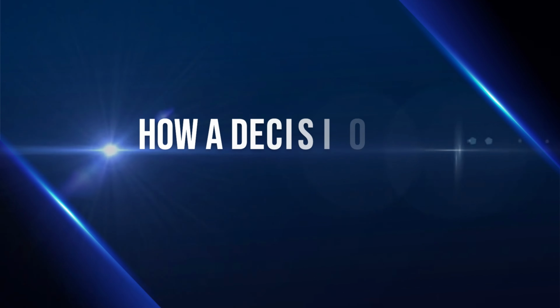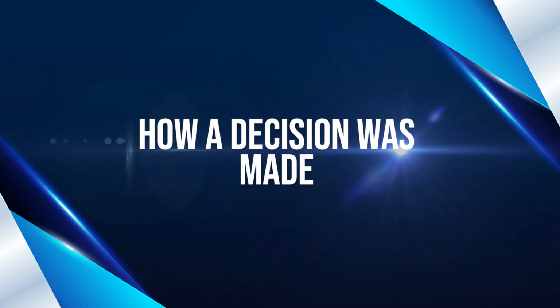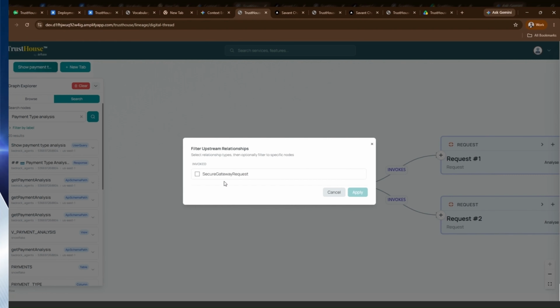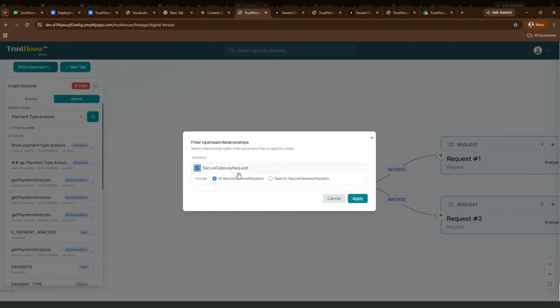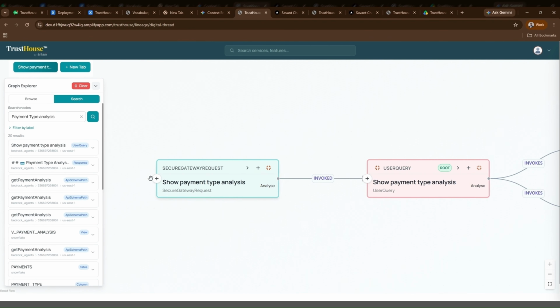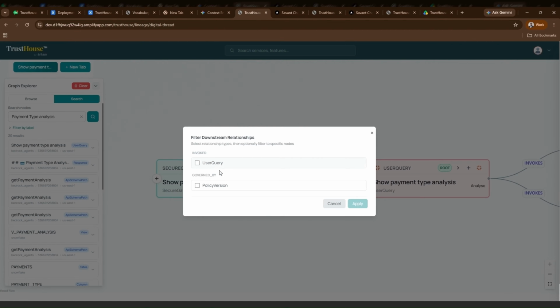How do we prove why AI made a decision, or how did it come to that decision? That's where we have decision lineage in our TrustHouse. Let's go to decision lineage. Every AI decision should be transparent and explainable. That's where this decision lineage helps you out.